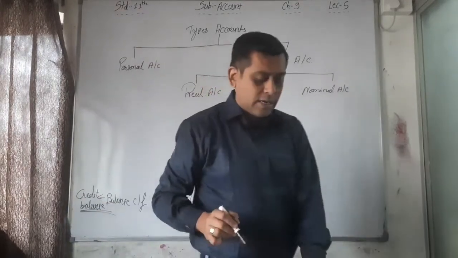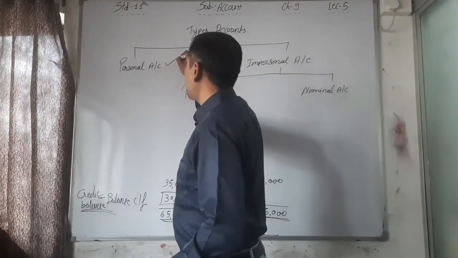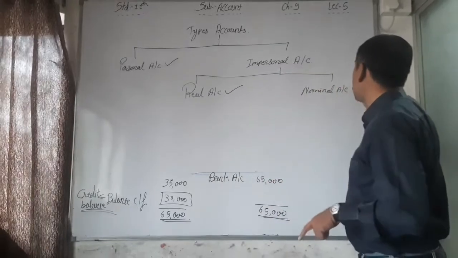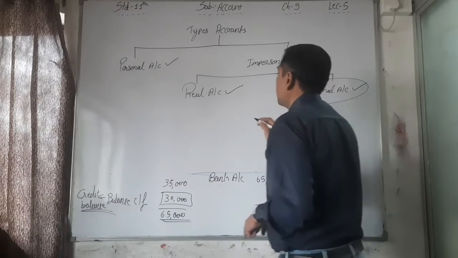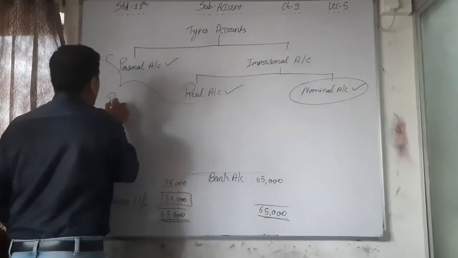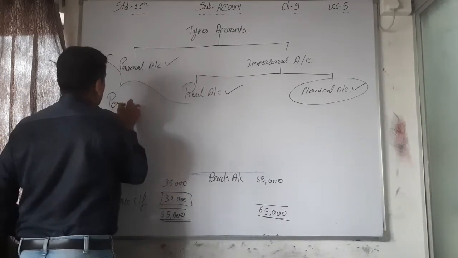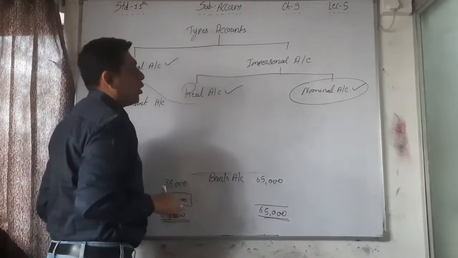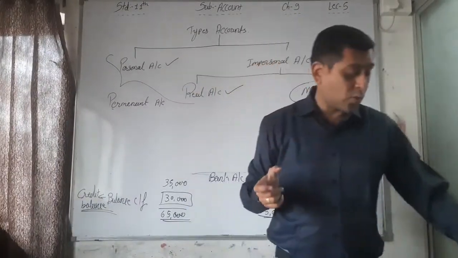I told you at that time, in each and every chapter, that this account is a permanent account, this account is also a permanent account, and this account is a temporary account. These both are permanent accounts, and this one only is the temporary account. So what does permanent account mean, and what does temporary account mean?